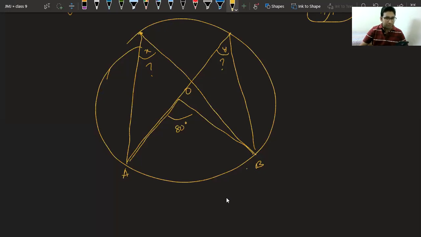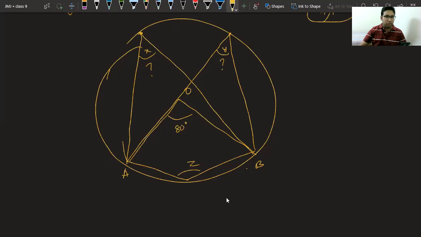Now tell me this thing, this is angle Z. Now can I say X, Y and Z are equal? Can I say this Z is also equal to X and Y? No, because this Z is not forming on the remaining part of the circle. This Z is forming on the arc itself. So we cannot say X, Y and Z are equal.